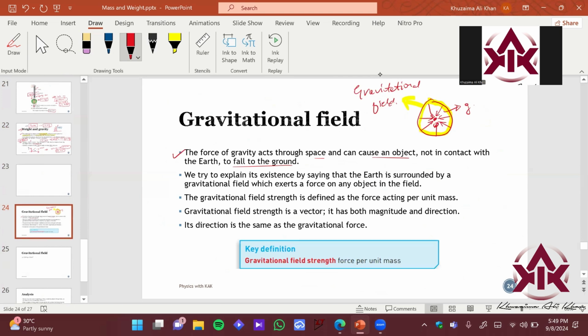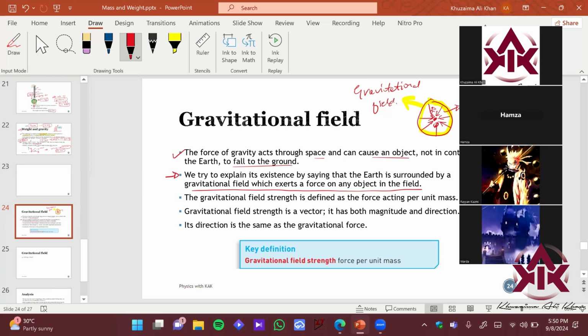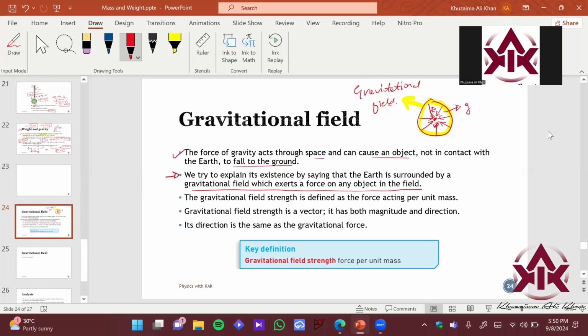So we try to explain its existence by saying that the Earth is surrounded by a gravitational field which exerts a force on any object in the field, right? So imagine that this is the field. Even if you are, let's say, in an aeroplane over here, there would be a force of gravity acting. Still, you are not in contact with the Earth. You're just sitting in a plane which is flying in the air, which is also not having any contact with the ground. Still, it is going to attract you, right? Gravitational field strength is defined as the force acting per unit mass. We will describe how this happens, okay?